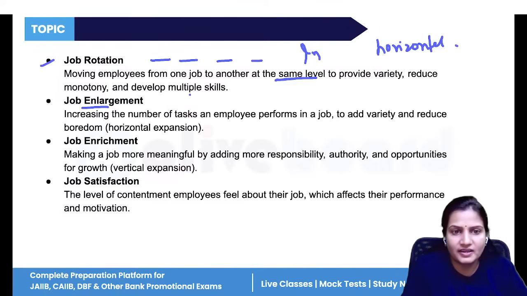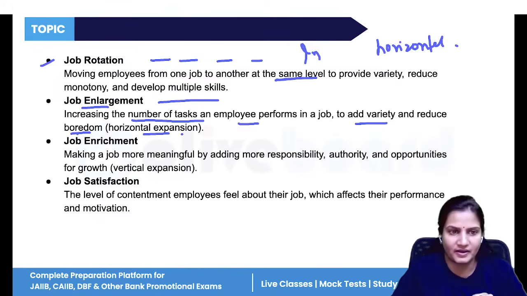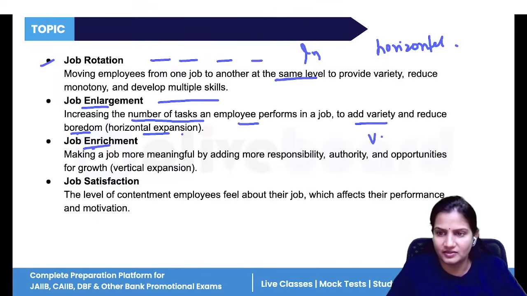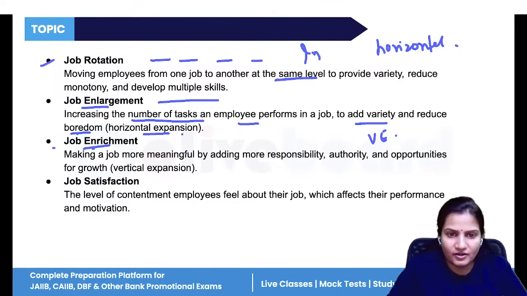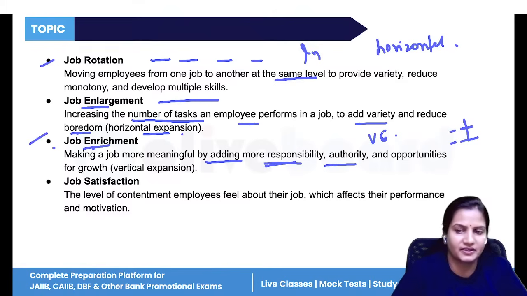Now job enlargement means enlarging your job, adding variety and different activities in your job, to reduce boredom. So in enlargement, the number of tasks of an employee is increased. Again, it is done in the same level, and that is a horizontal expansion. Now, job enrichment means what? Job enrichment is a vertical expansion. Why? Because here the variety of job is also increased, plus more responsibilities and authority are there, like promotion. When you are getting promotion from this place to that place, it means job enrichment is there.